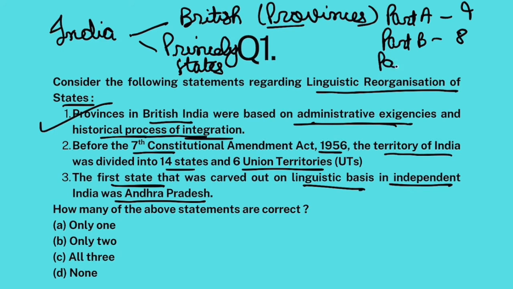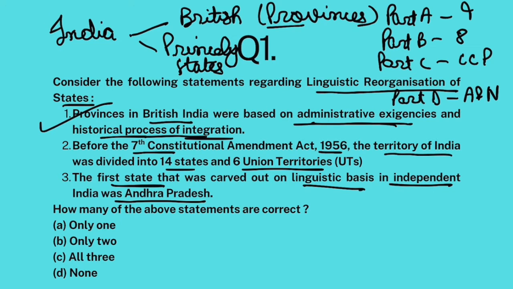Part C provinces contained chief commissioner provinces, those provinces under British rule that were ruled by chief commissioners, not governors. And part D was Andaman and Nicobar Islands, just one territory. So this was the fourfold classification of the territory of India after independence.